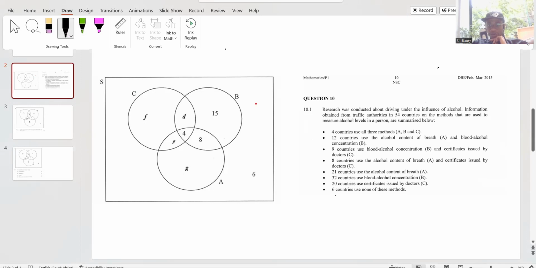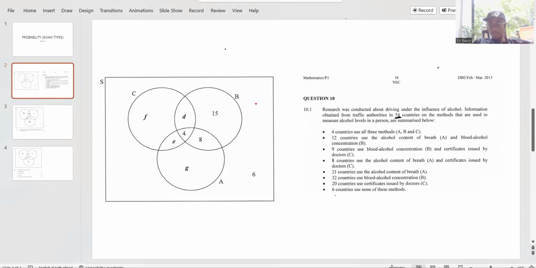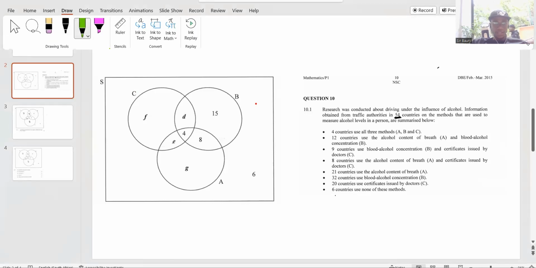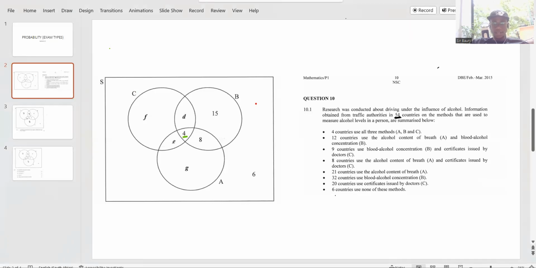So you have information obtained from traffic authorities in 54 countries. I bet South Africa is part of them. These are the methods used to measure alcohol levels in a person. Let's see, 4 countries use all 3 methods, A, B, and C. So in the Venn diagram, we see that 4 countries are using it.